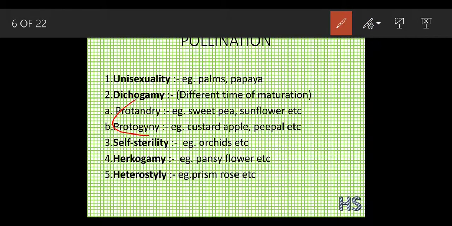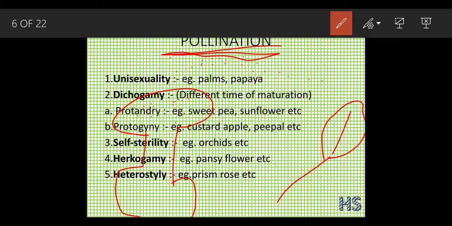So suppose this is a stigma and this is the anther of a different flower. Now it is going to produce pollens like this. These pollens are going to stick on the stigma. Now the pollination is going to occur. Why?